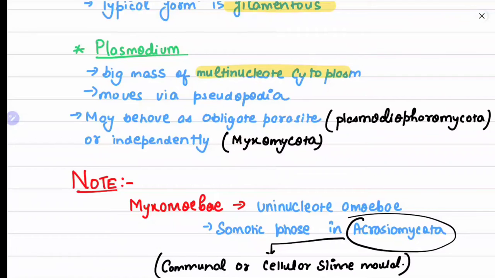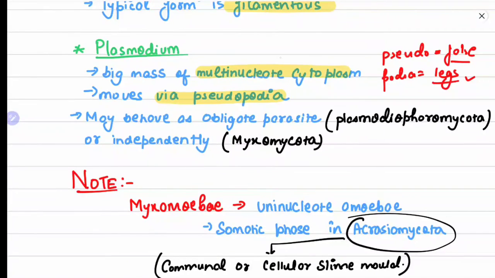We all know it moves via pseudopodia. Pseudo means false, and podia means legs. So it moves with the help of false legs. With multinucleate cytoplasm and false legs, it may behave as an obligate parasite or it may live independently. I mean, it does not depend on any kind of living host.